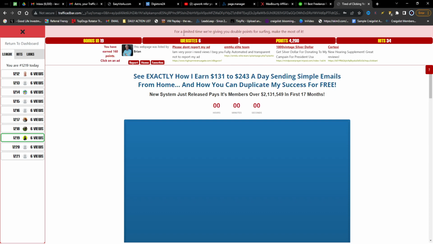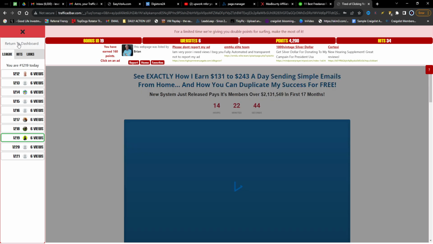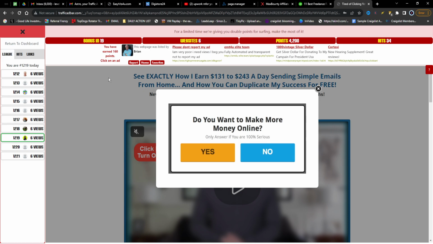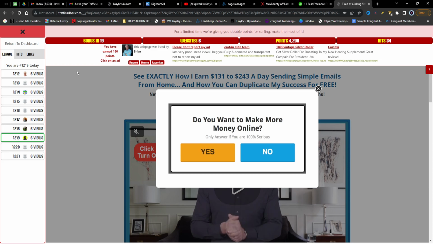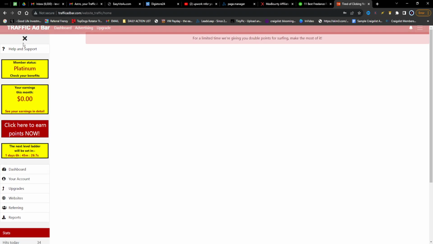Now, right at the top, every so often they do a limited time where you get double points. Depending on your level of membership, that's the amount of points that you get. At the highest level, you get the most points, and with free, you get minimal points. But I'm going to show you right here in the dashboard what I mean.